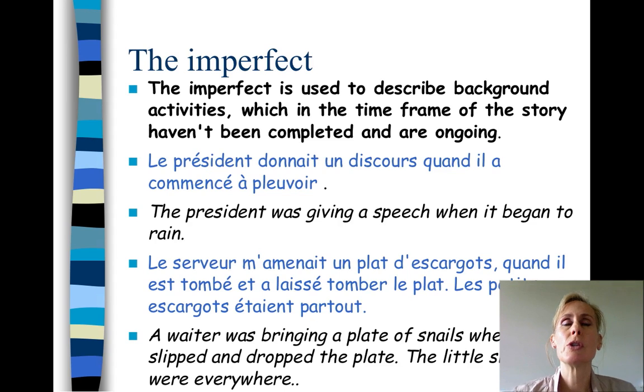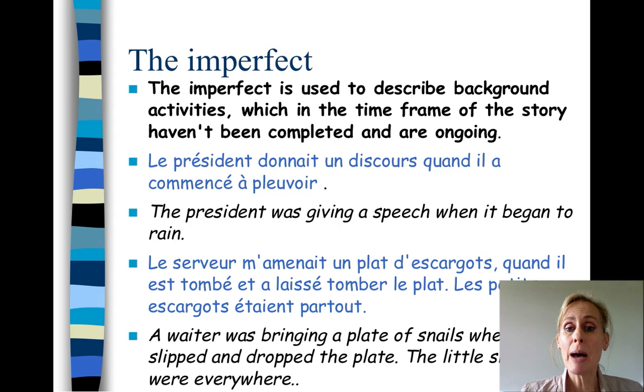The imperfect is used to describe background activities which, in the time frame of the story, haven't been completed and are ongoing. That is to say, they're not finished. They're going on in the past. For example, le président donnait un discours quand il a commencé à pleuvoir. The president was giving a speech and hadn't finished at that moment in time when it began to rain, completed action, and that's why that second verb is in the passé composé.